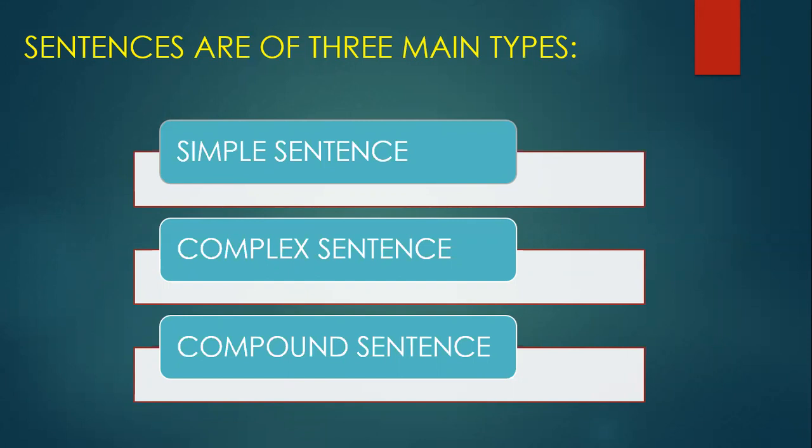Before that we will see what are the three types of sentence: simple sentence, complex sentence, and compound sentence. These are the three kinds of sentence.